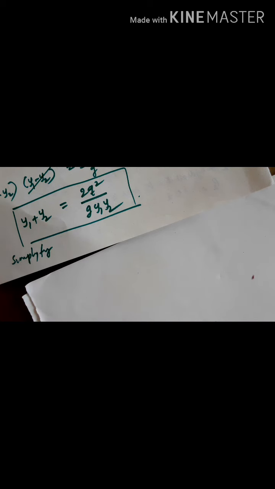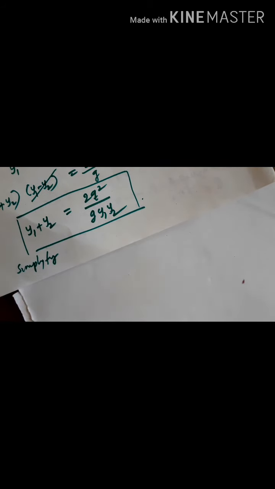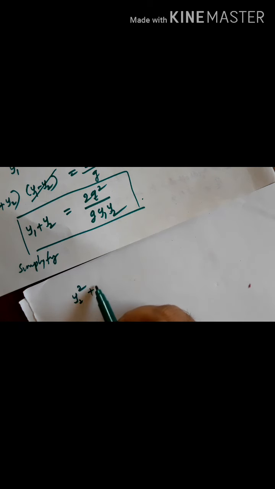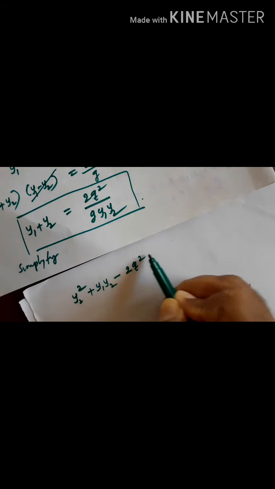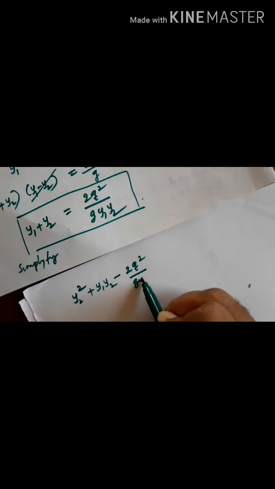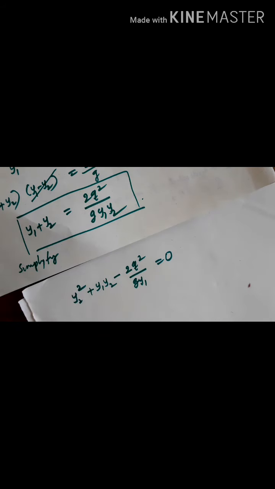If I simplify that, I get y2 square plus y1 y2 minus 2q square divided by g y1 equal to 0.